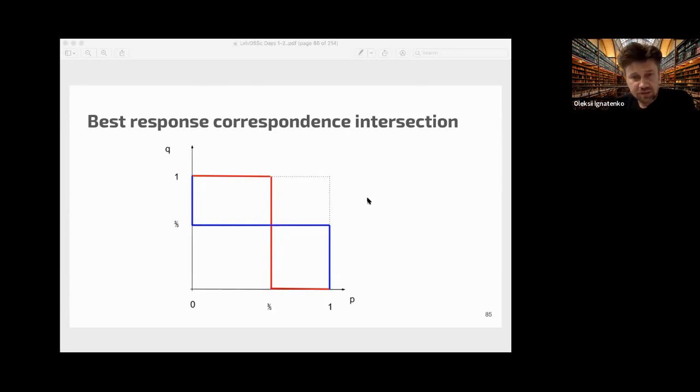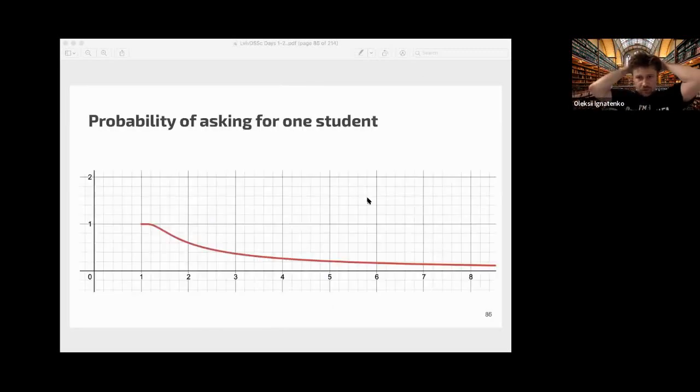Sorry about that. So if you have more than one student, you can't just draw this correspondence. Even for 3 strategies, it's painful, and for n players, it's really not easy.